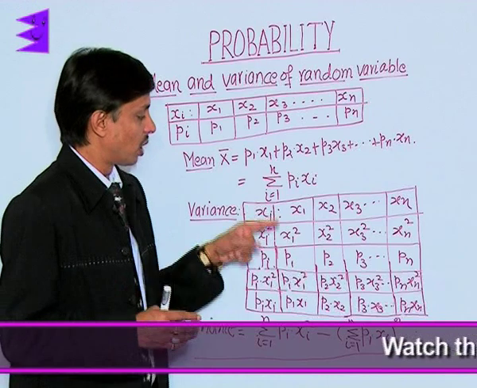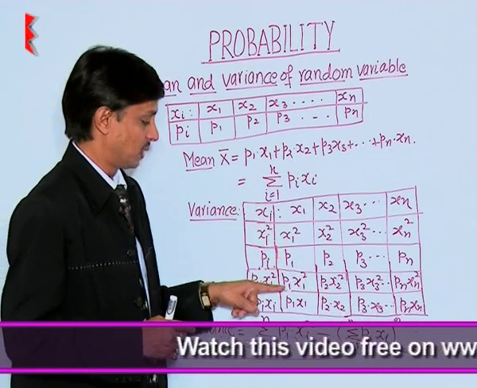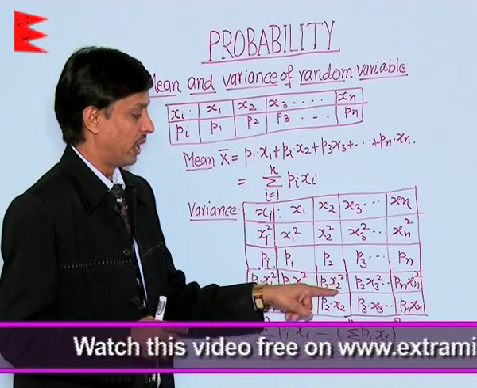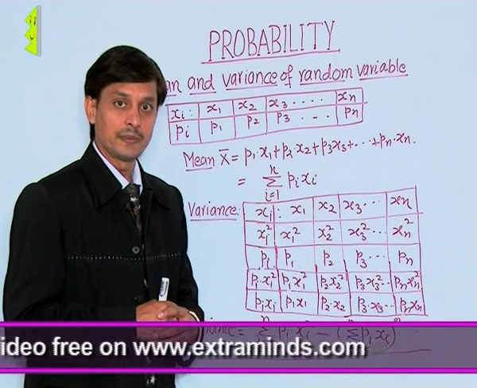Now we make a column which is the product of x1 square into p1, that is p1 x1 square, p2 x2 square, p3 x3 square and pn xn square.